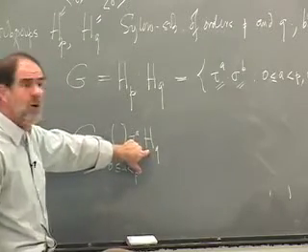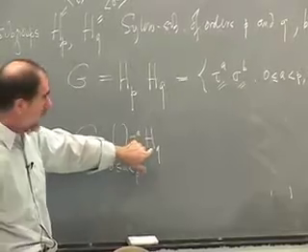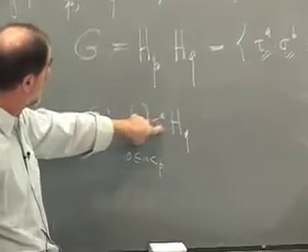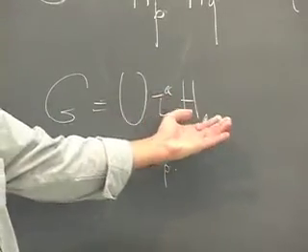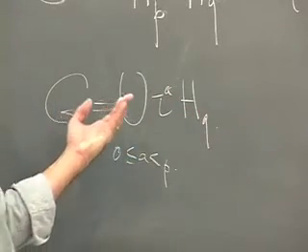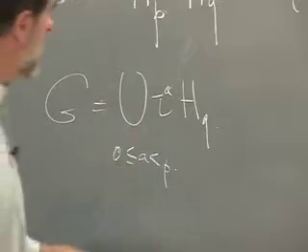Because each coset has Q elements in it, and there are P possible cosets for the P different elements in HP. So as long as we can prove that these cosets are distinct, they have to give us the whole group. And they're distinct